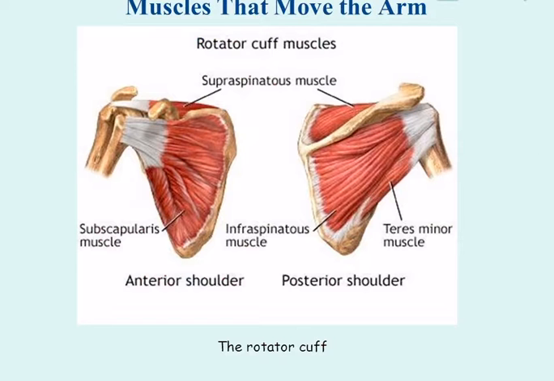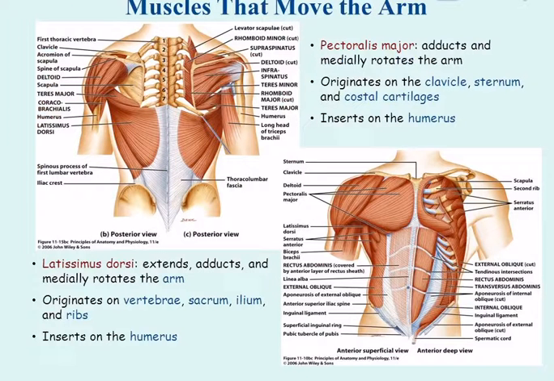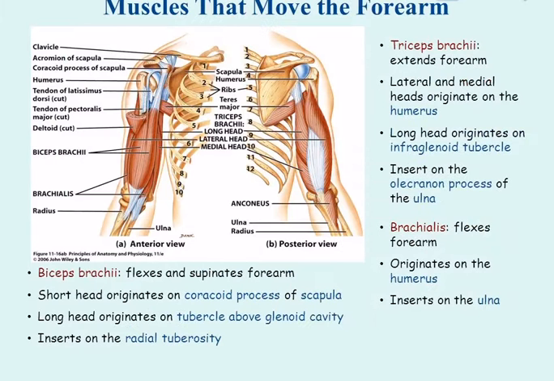Muscles that move the arm. The rotator cuff. Pectoralis major adducts and medially rotates the arm. Originates on the clavicle, sternum, and costal cartilages. Inserts on the humerus. Latissimus dorsi extends, adducts, and medially rotates the arm. Originates on vertebrae, sacrum, ilium, and ribs. Inserts on the humerus.